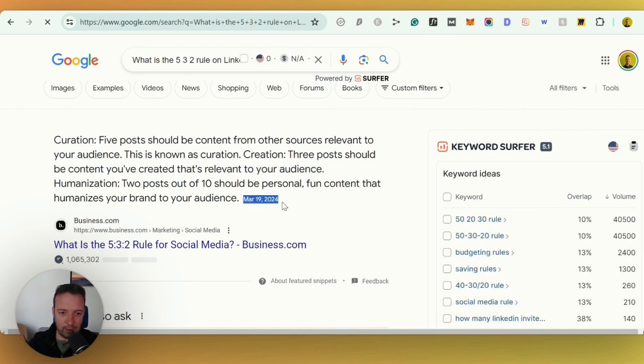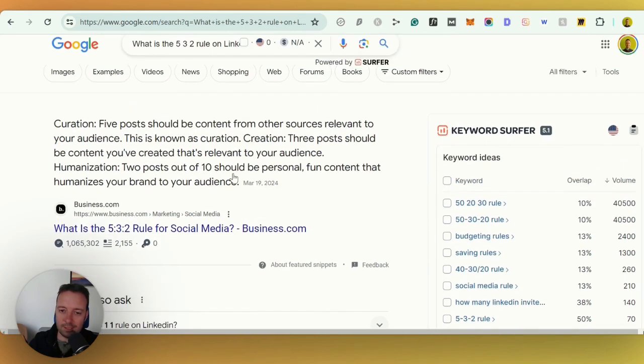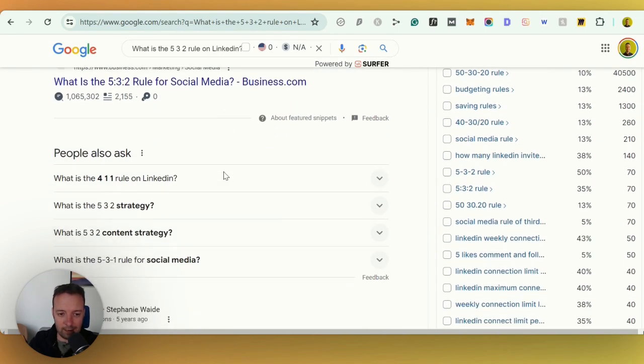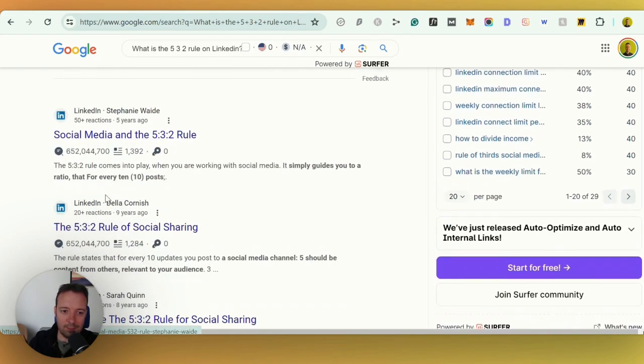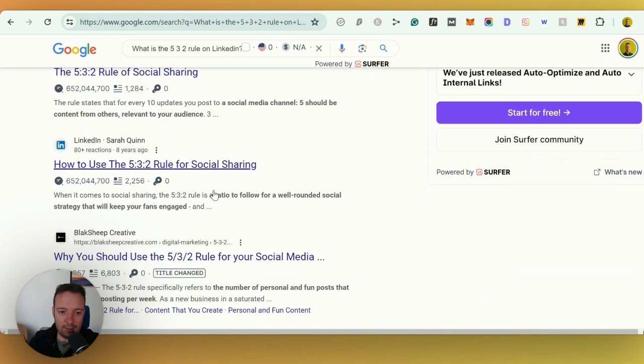What's interesting here is we have a date here. So obviously the latest posts are the most important right now. Even I noticed that if I post something last year, it just keeps going down and down and down. So you really need to keep your stuff up to date and publish the latest things. As you can see, this is about LinkedIn, but these are just random people, Sarah Quinn, Della Cornish. These are people who are just posting on LinkedIn, and as you can see, they're ranking at the top of Google.